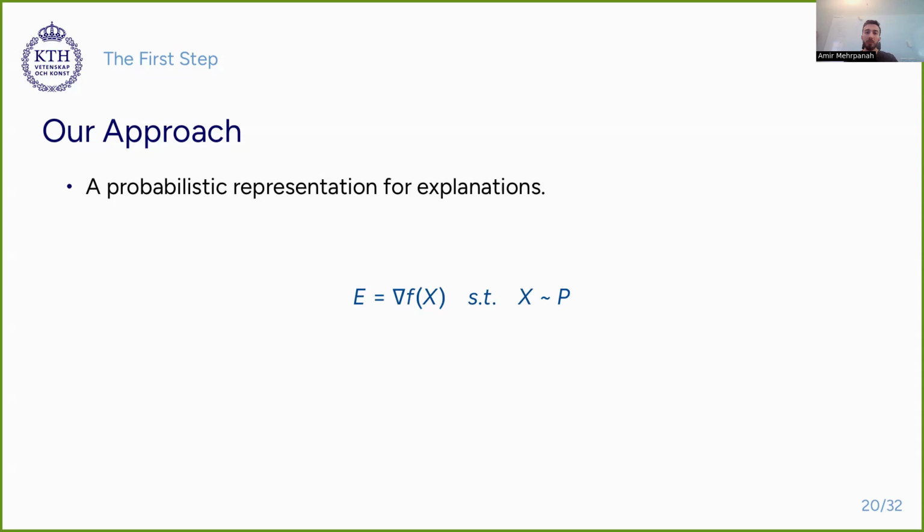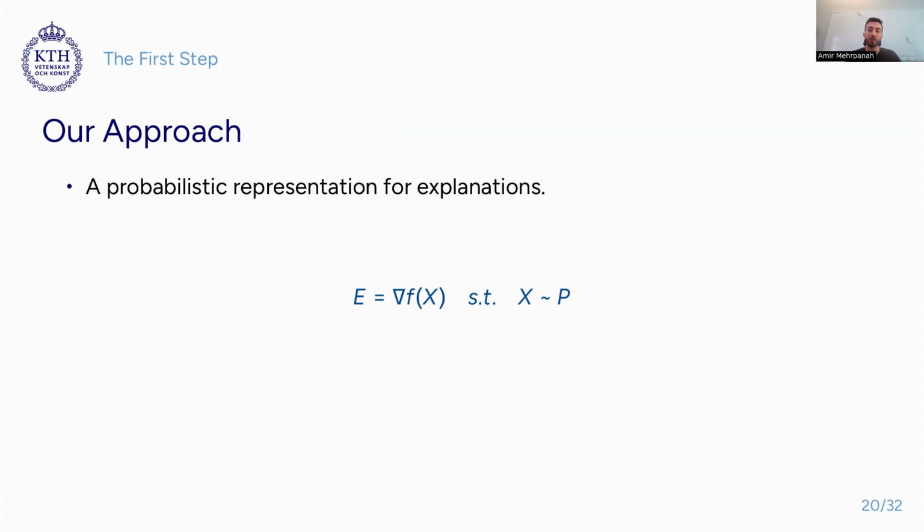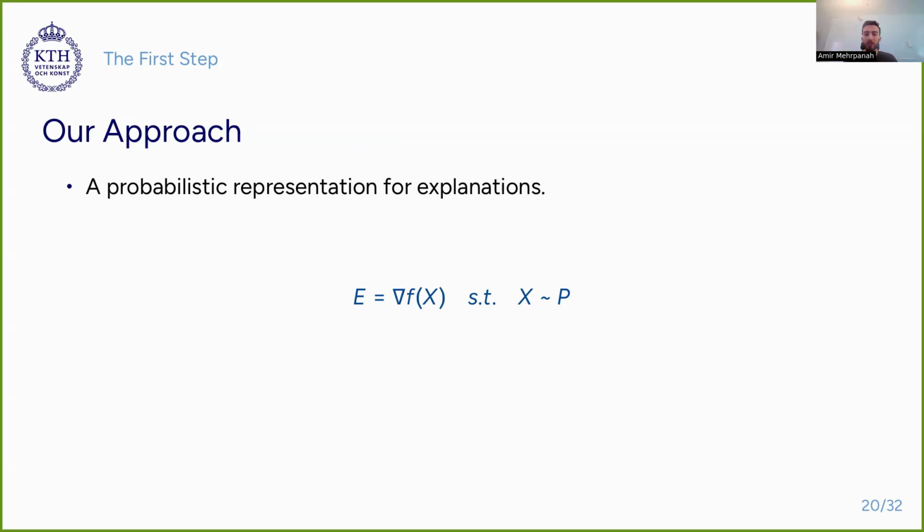Here, f shows a neural network, and nabla is its gradient with respect to its input. In this paper, we assume that our input x is a random variable that follows a certain distribution. Let's call it Gaussian. This means our explanation is also a random variable, which is denoted by e in this slide. This view to explanations helps us unify several explanation methods that are based on gradient and perturbing the input of a neural network, although it's not the central focus of this work.